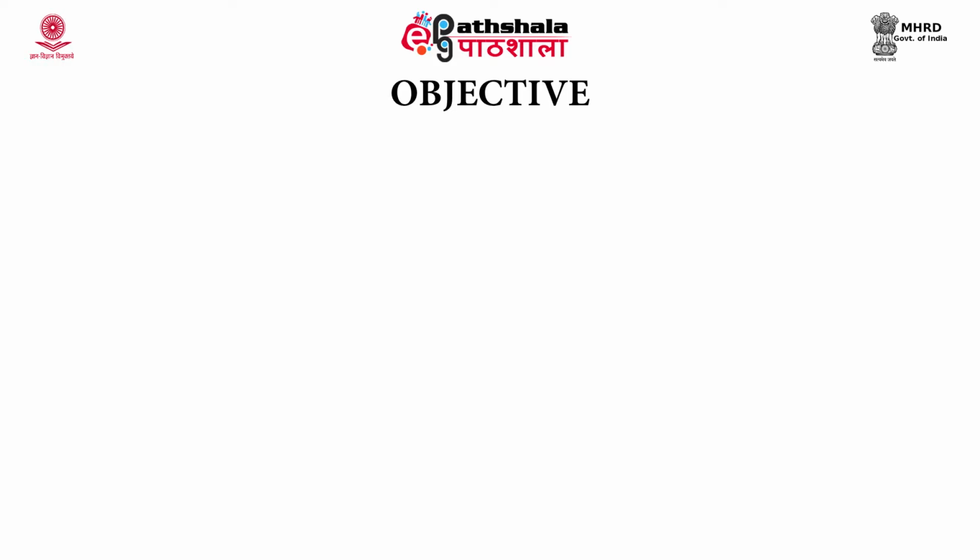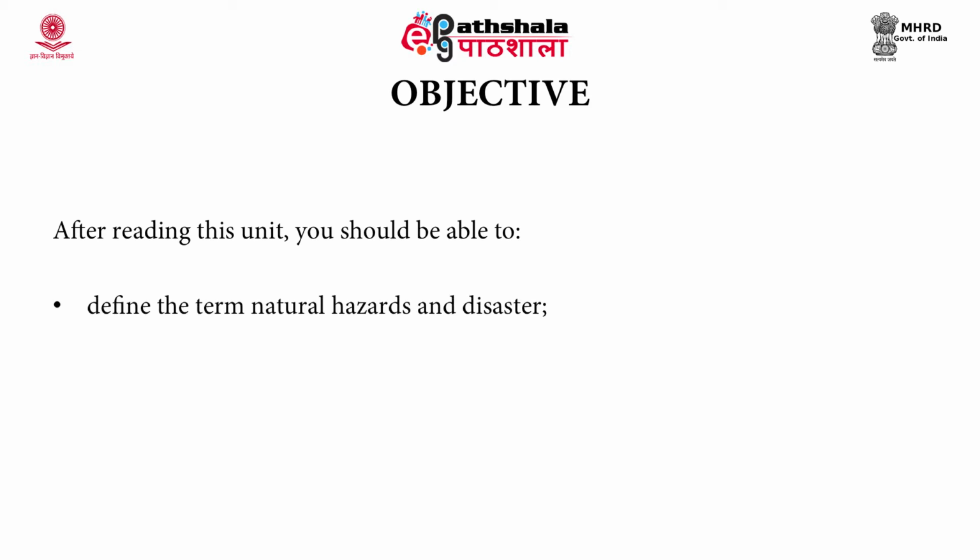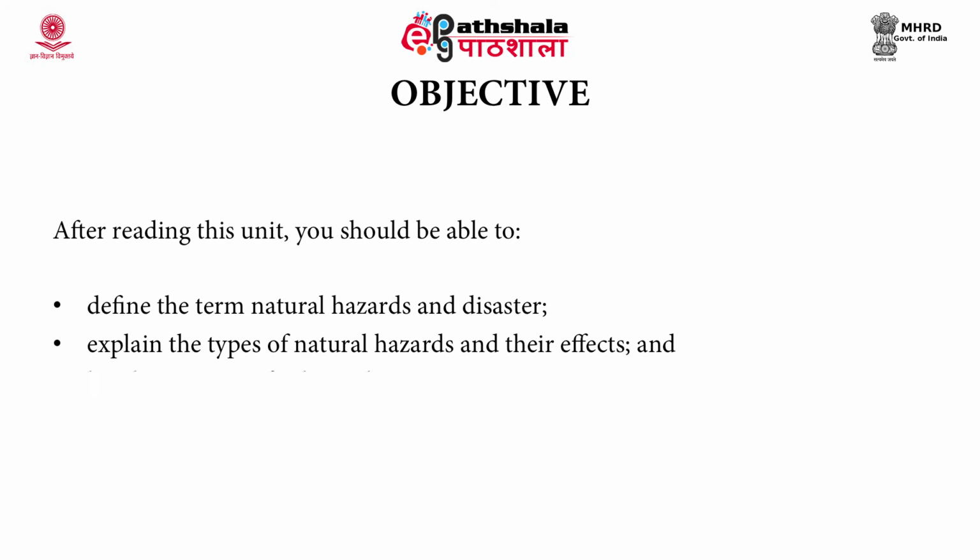In order to have a better understanding of these hazards and in order to prepare ourselves for disaster mitigation, preparedness and response, let us now learn about some of the natural hazards and disasters and the objectives of this unit. The objectives are, after reading this chapter, you should be able to define the terms natural hazards and disaster, explain the different types of natural hazards and their effects, and also learn what are the anthropogenic or human based hazards. List the different measures for the hazard mitigation. So these are the main objectives.